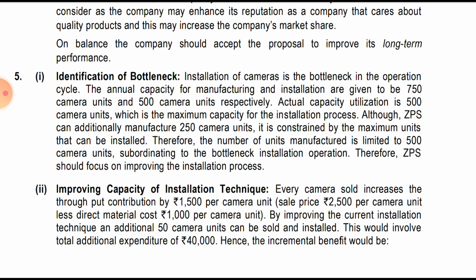Therefore, the units manufactured are limited to 500, subordinating to the bottleneck installation operation. Therefore, ZPS should focus on improving the installation process so that it can be beneficial for the company.